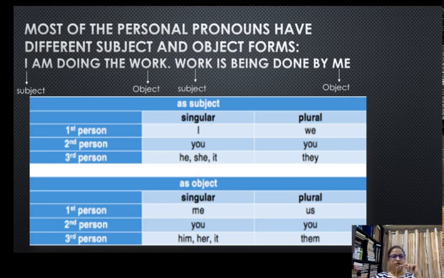Subject form, again, come back to the sentence. I am doing the work, the work is being done by me. If you take I from this subject place and put it in the object place, it becomes me. I becomes me. Similarly, you, when it is put in the objective place, is going to remain the same, and it is going to still be you. So it is going to be like this: you are doing the work, and the work is being done by you. You does not change or shift.